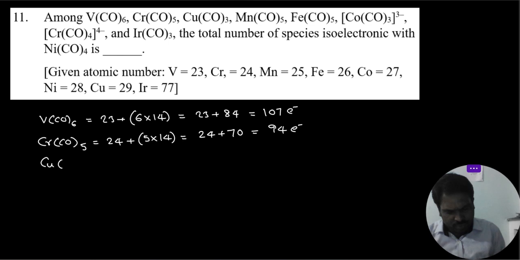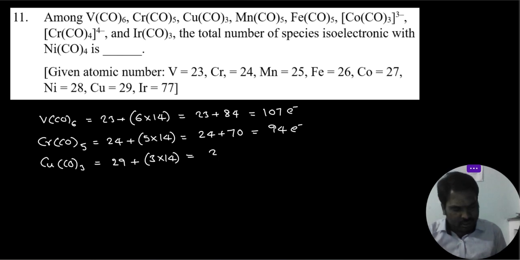Cu(CO)3: copper atomic number 29, plus 3 into 14, so 29 plus 42 equals 71 electrons.